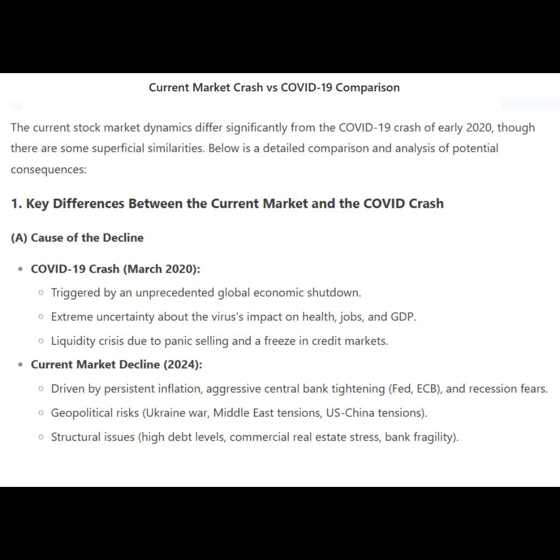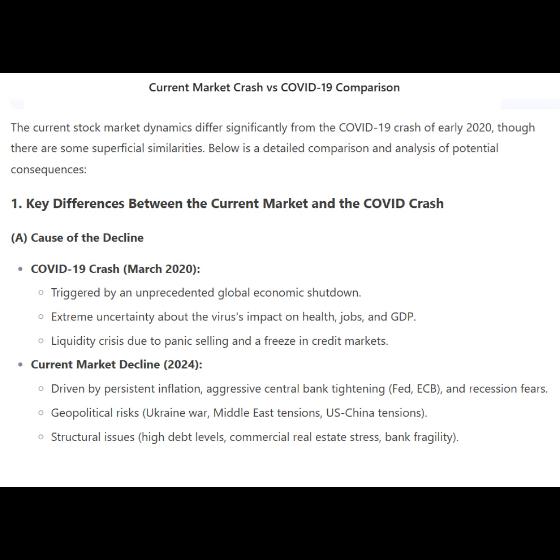The current stock market dynamics differ significantly from the COVID-19 crash of early 2020, though there are some superficial similarities. Below is a detailed comparison and analysis of potential consequences. 1. Key differences between the current market and the COVID crash. A. Cause of the decline.